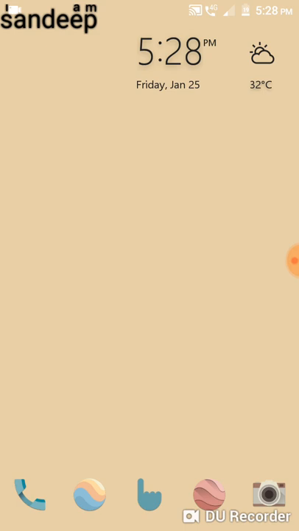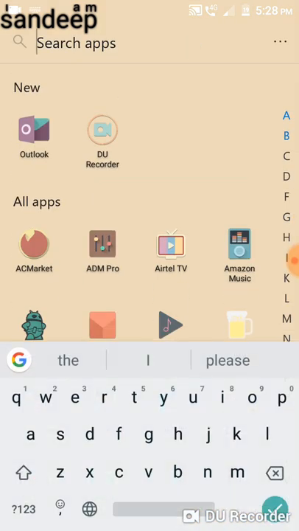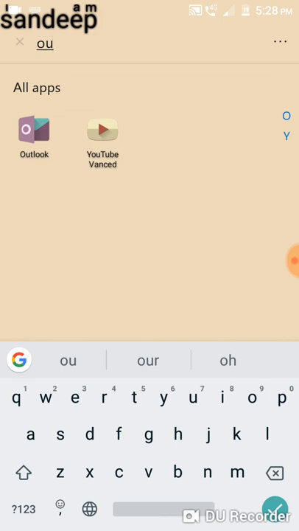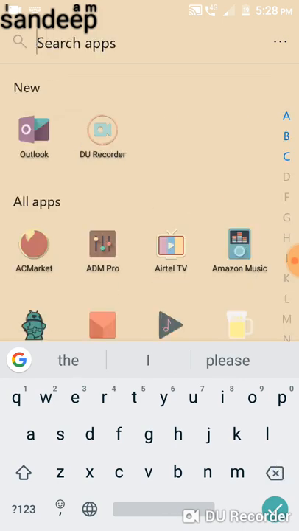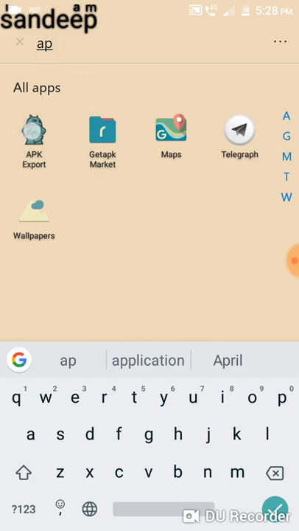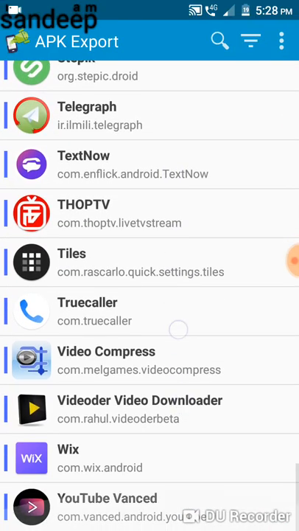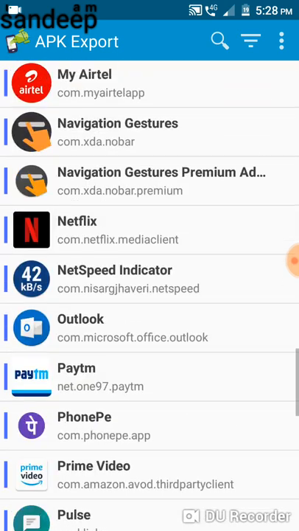Let me try with Outlook. I need to have the APK of Outlook. So again I will extract the apps. Okay, let me go to Outlook and extract the APK.